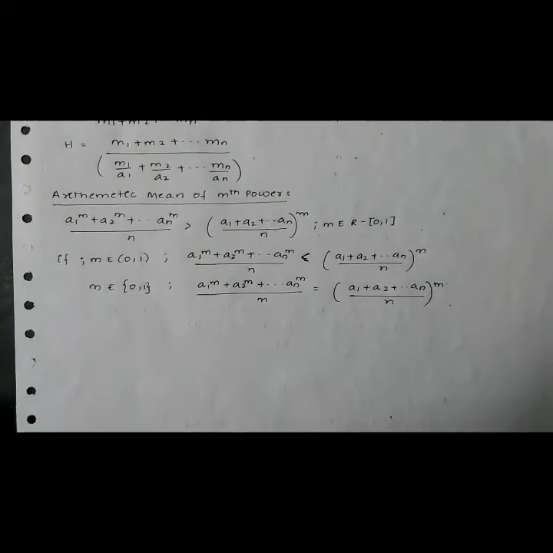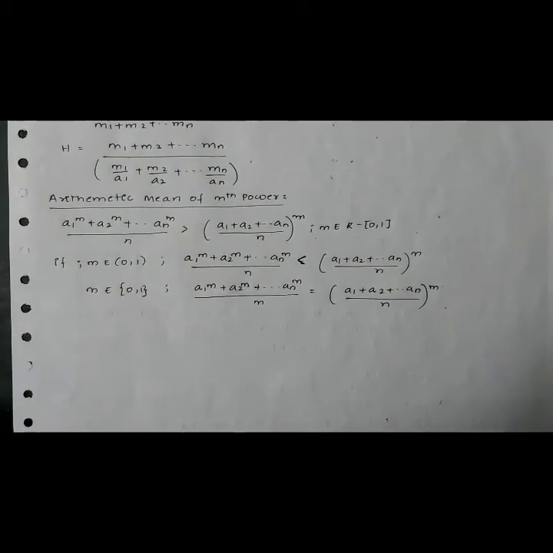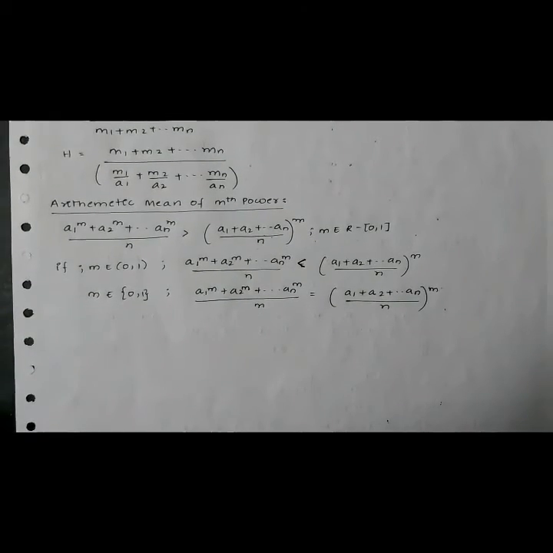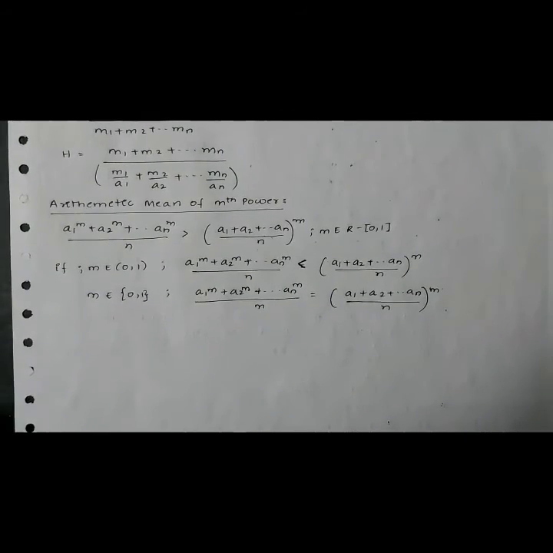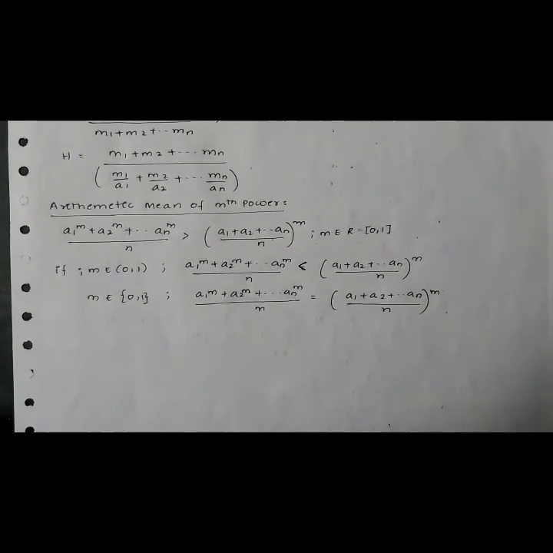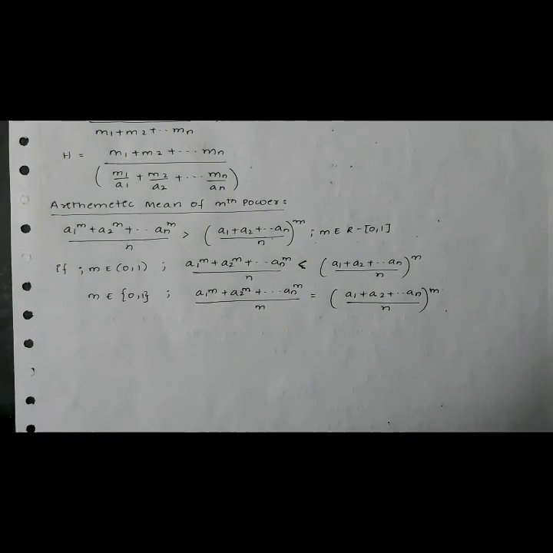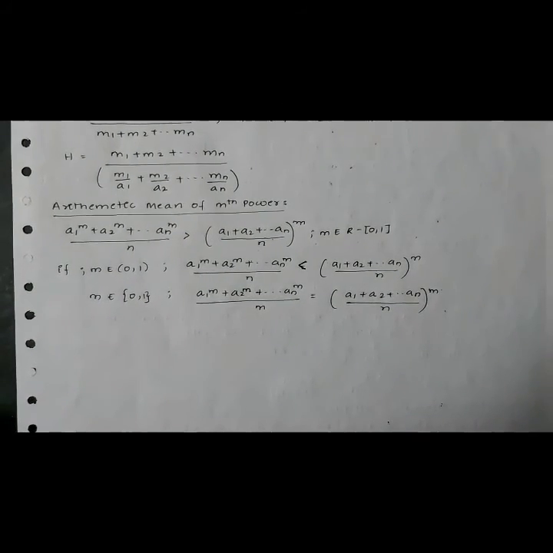If m belongs to the open interval 0, 1, then a1 power m plus a2 power m and so on an power m by n is less than a1 plus a2 and so on an by n whole power m. If m consists only of 0 and 1, then a1 power m plus a2 power m and so on an power m by n is equal to a1 plus a2 and so on an by n whole power m.